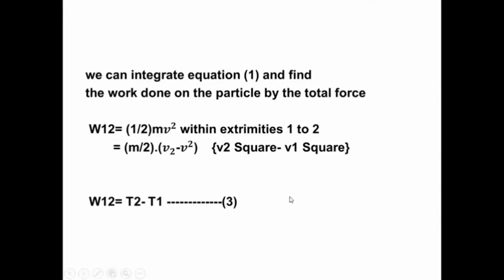One can integrate equation 1 and find the work done on the particle by the total force. W12 is equal to one half m v squared between the limits 1 to 2. Therefore, m by 2 into v2 squared minus v1 squared. Therefore, W12 is equal to T2 minus T1. That is, one half m v2 squared is the kinetic energy at point 2, and one half m v1 squared is the kinetic energy at point 1, with the negative sign as shown. Hence, the work done on the particle by the total force is the difference of kinetic energies of the particle.